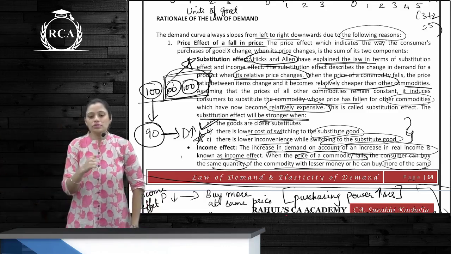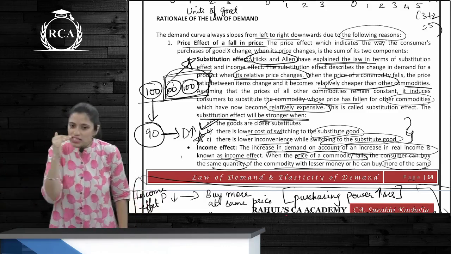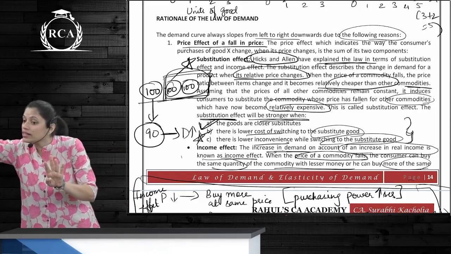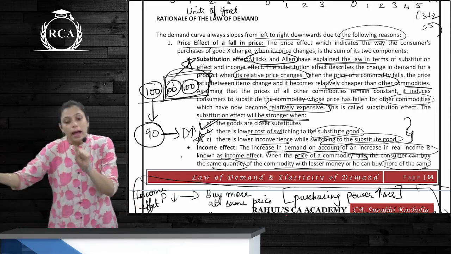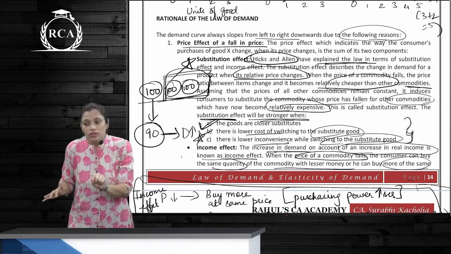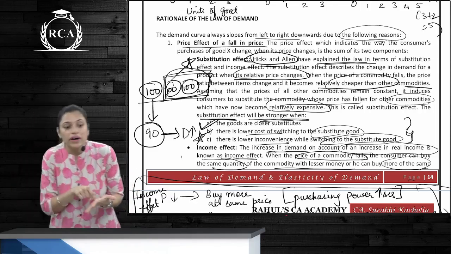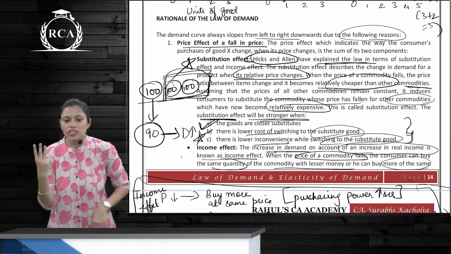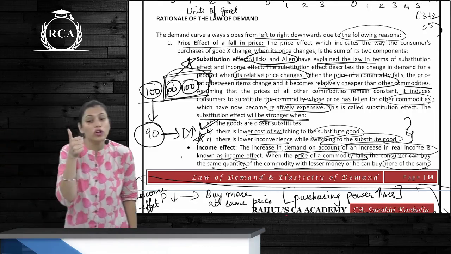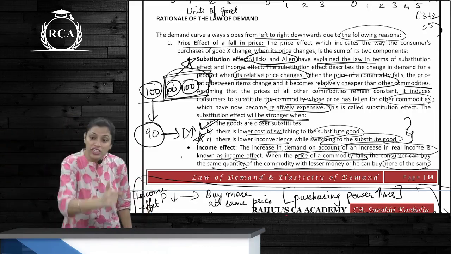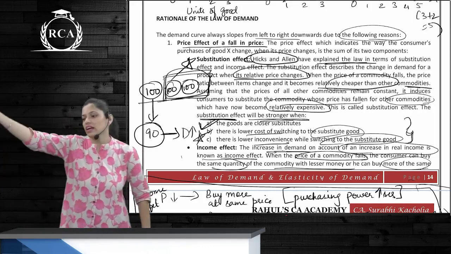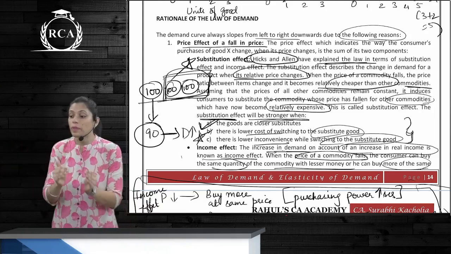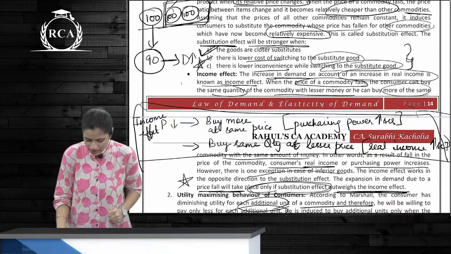Okay? So what is substitution effect? When the price of a commodity falls and the prices of all other related commodities stay the same, what happens to the commodity whose price has fallen? Quantity demanded of that particular commodity increases. But there are three things on which this transformation depends. First, they need to be close substitutes; second, lower cost of switching to the substitute good; and third, lower inconvenience to shift to the substitute good. This is the substitution effect when price falls, given by Hicks and Allen. Income effect.